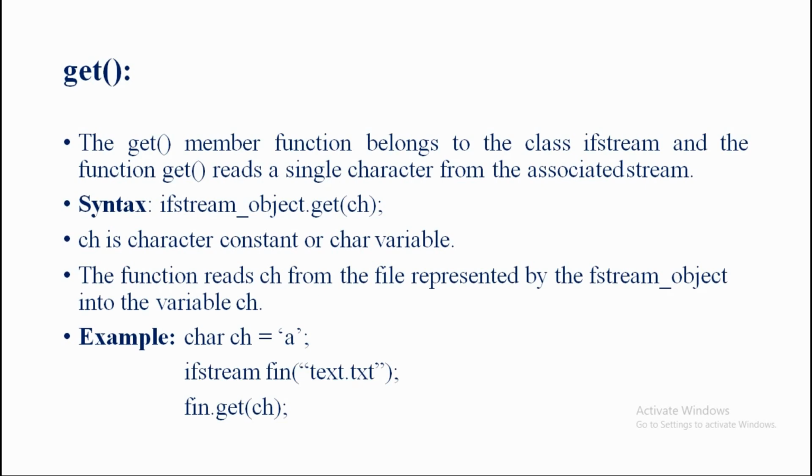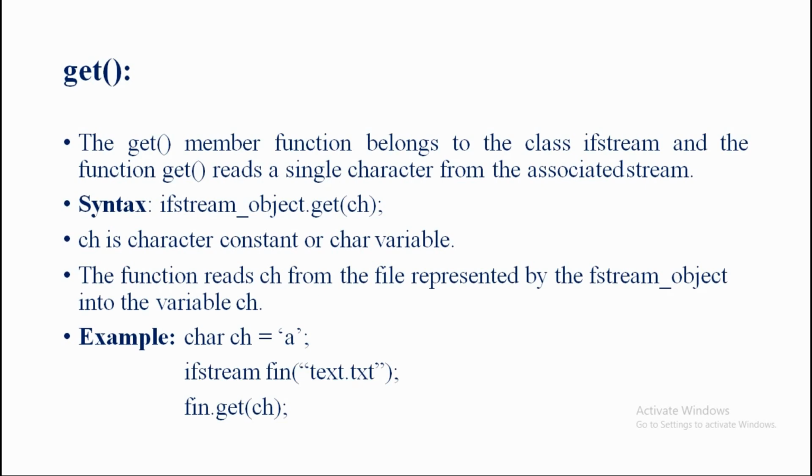So in simple words we can say that this syntax, or the member function, is used to input one single character from the file. Clear this point here? And the put member function is used to show whatever single character we inputted. And we know which class a member function belongs to: put belongs to the class named ofstream, and get belongs to the class named ifstream.